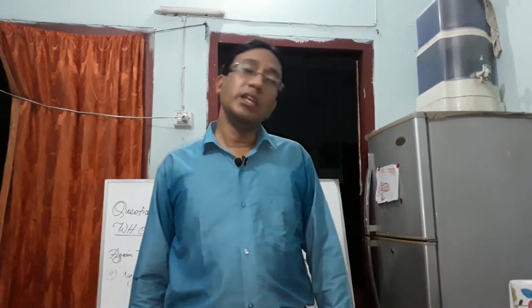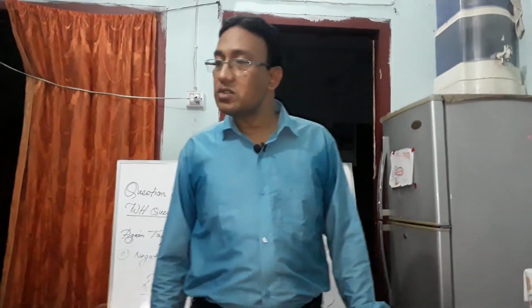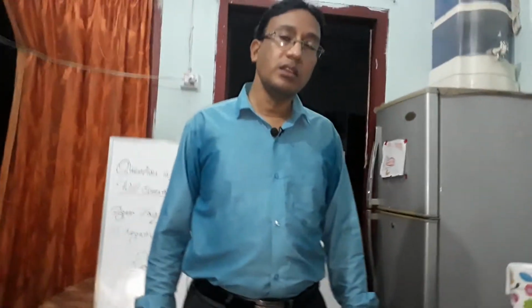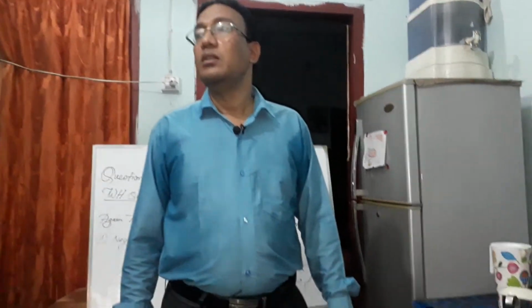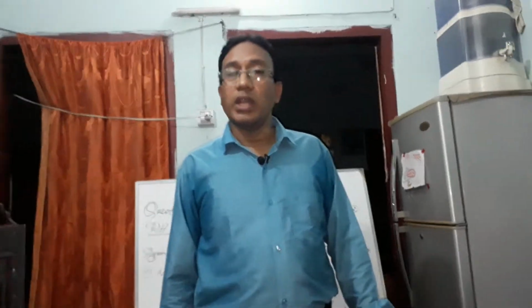Questions are basically of three kinds: ordinary questions, meaning interrogative sentences; WH questions; and tag questions. Interrogative questions are like: how are you, what is your name, are you happy, have they done the work. WH questions are made using WH words, for example: how are you, why have you done it, when will he come.